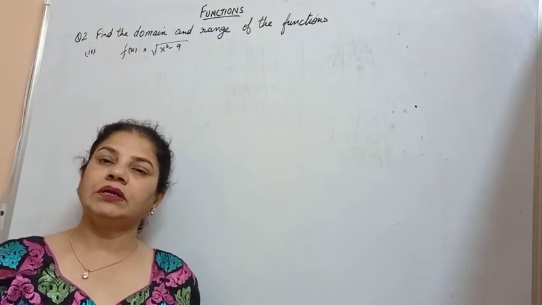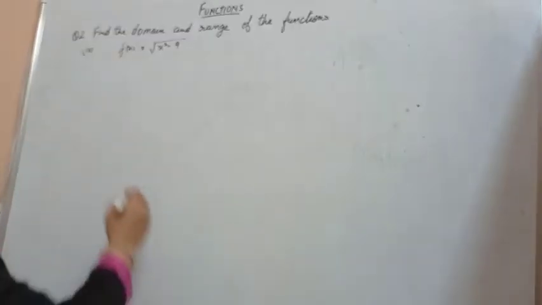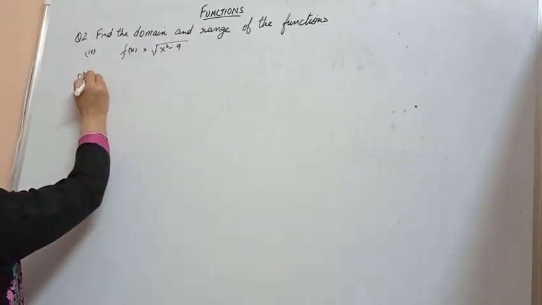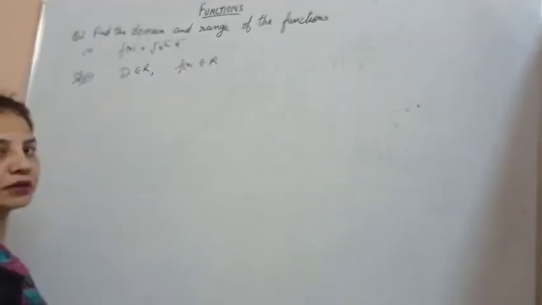We know that the domain of the function f is real numbers. Therefore, f(x) must be a real number. So if the domain belongs to the real numbers, then f(x) should also be a real number.